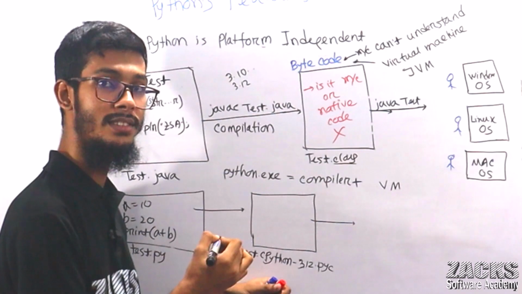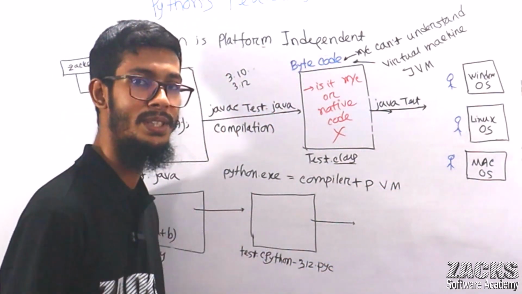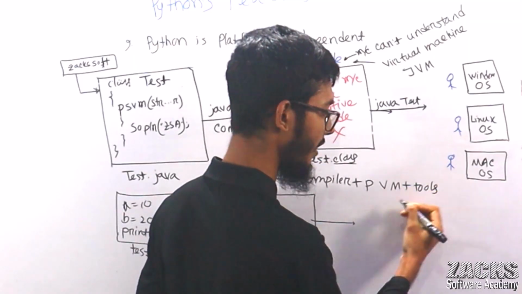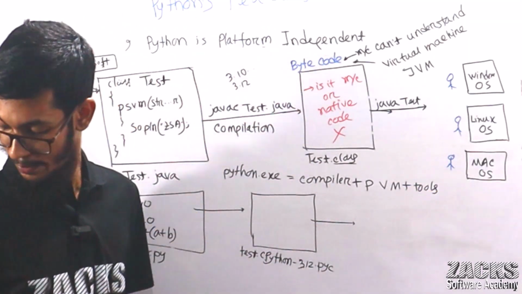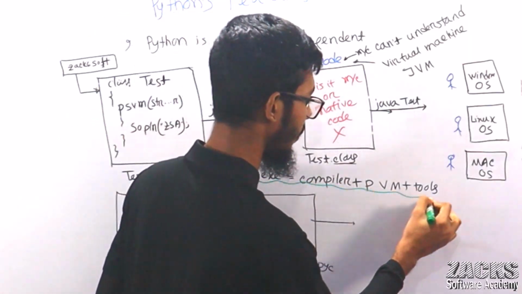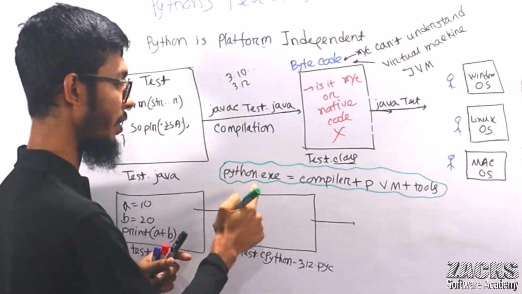What is the virtual machine? In Python we call it the PVM, Python virtual machine, plus some other tools. Okay, leave this one. So first of all, just keep in mind what python.exe means.